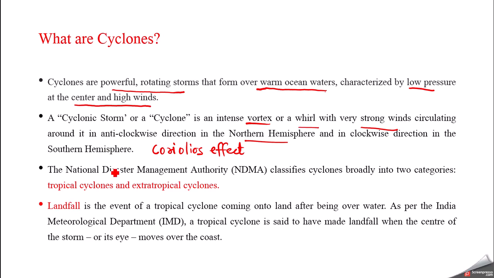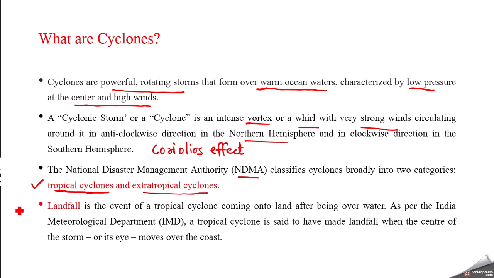Now, our National Disaster Management Authority (NDMA) classifies cyclones broadly into two categories. First is tropical cyclones, and the other is extratropical cyclones. These extratropical cyclones are also called temperate cyclones or mid-latitude cyclones. In India, what we have is tropical cyclones, so we have to remember this. As per NDMA classification, cyclones are broadly divided into two categories: tropical cyclones and extratropical cyclones.